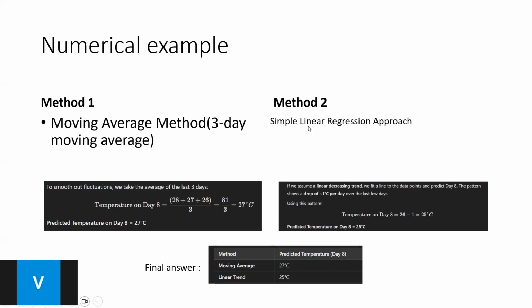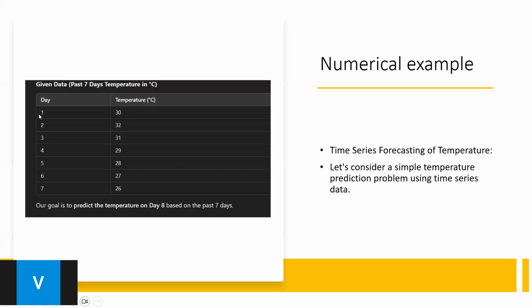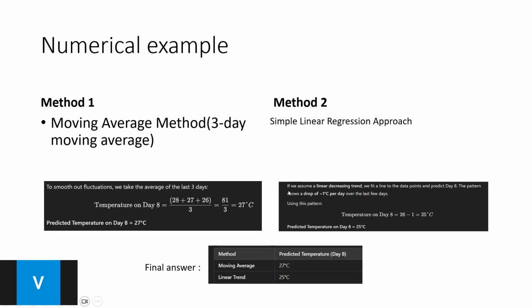And method 2 is the simple linear regression approach. According to the table, we observe that from day 1 to day 7 the temperature is decreasing by 1 each day. So if we assume a linear regression trend, we fit a line to the data points and predict day 8. The pattern shows a drop of 1 per day over the last few days.